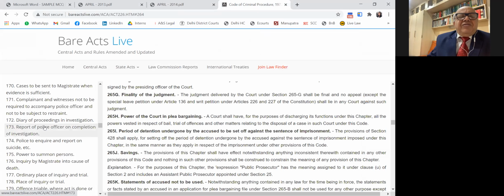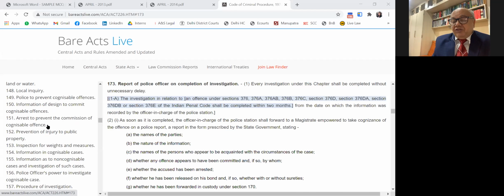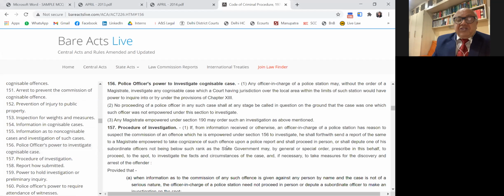You all know that. Section 155(2) says that the police cannot investigate non-cognizable offences without the magistrate's permission. Then sections 156 to 166 cover police powers of investigation. During the investigation, the police has very wide powers. They can arrest anybody, record statements of persons, take measurements, conduct investigation, collect documents. After collection, the 173 report is filed. That is called the charge sheet, as we say in the city of Mumbai.